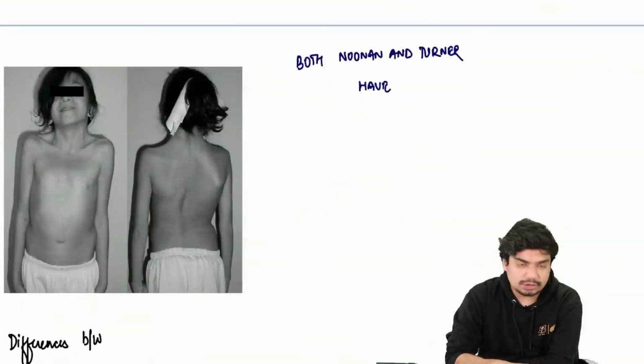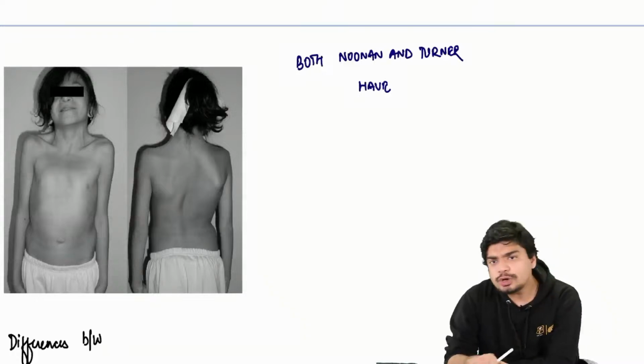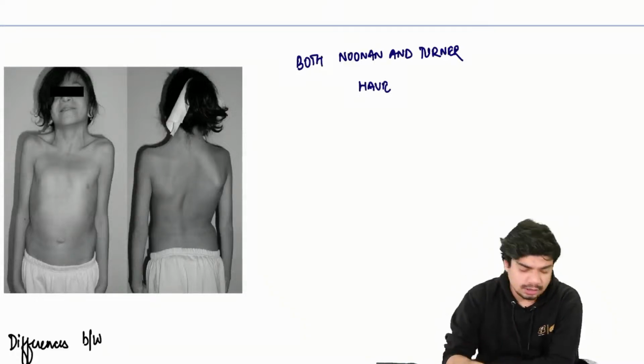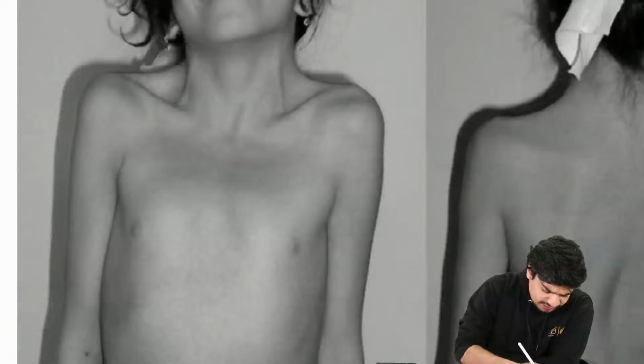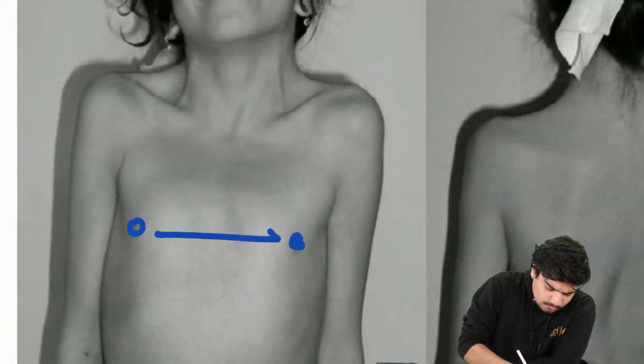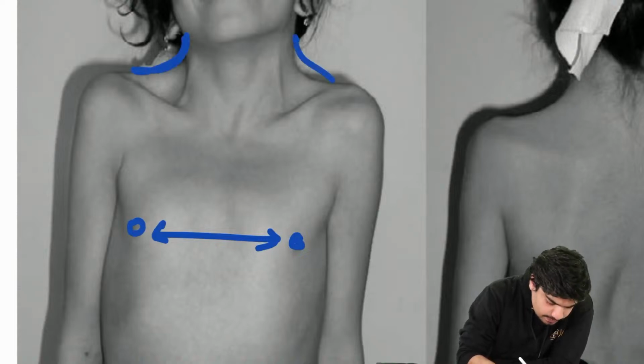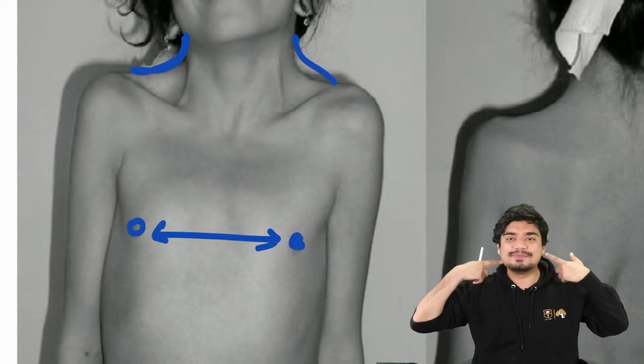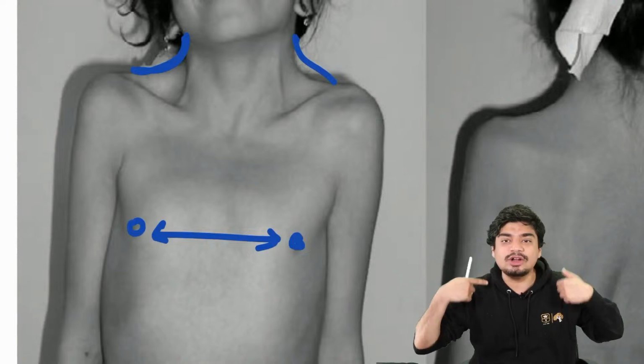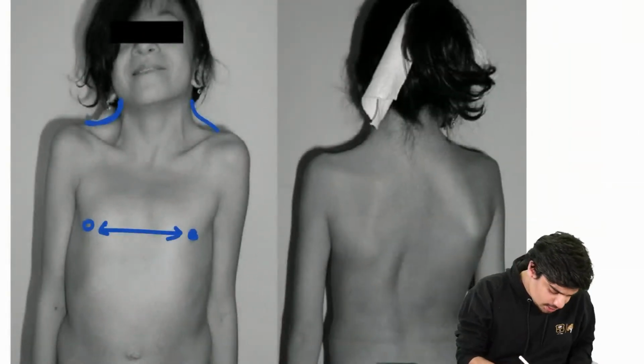Then we come to this. If you look at this girl, can you see the widely spaced nipples? Can you see there's a web, like a web of skin? This is called web neck.